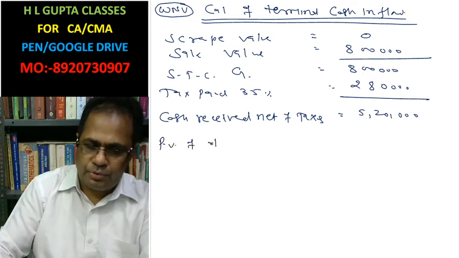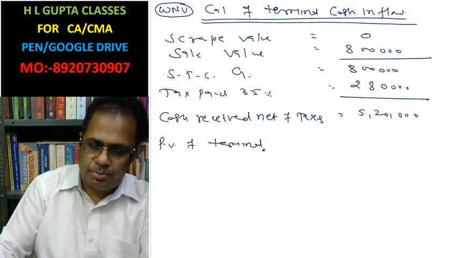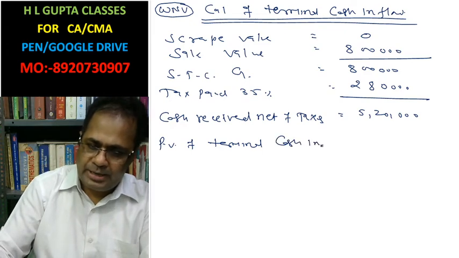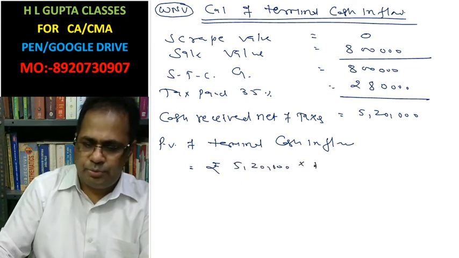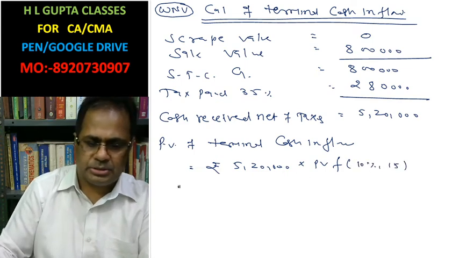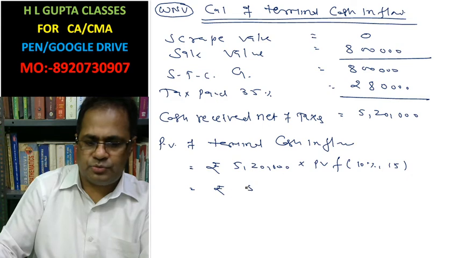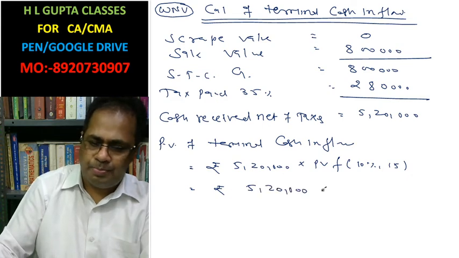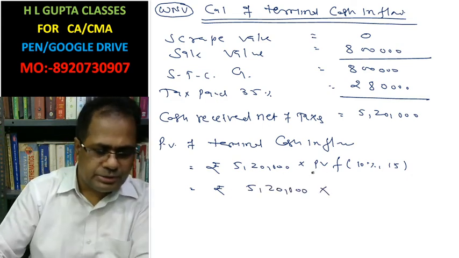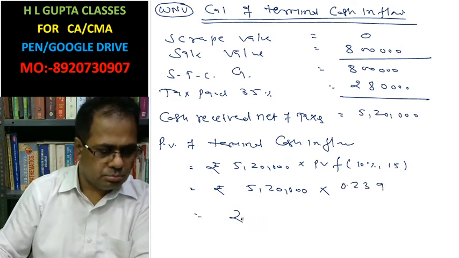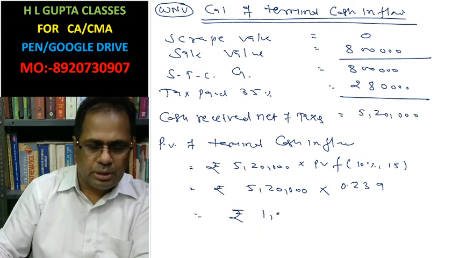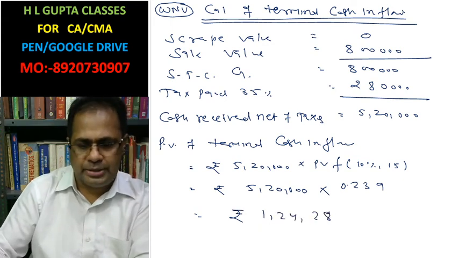Present value of terminal cash inflow is rupees 5,20,000 into present value factor at 10%, 15 years, which is 0.239, that is 1,24,280.